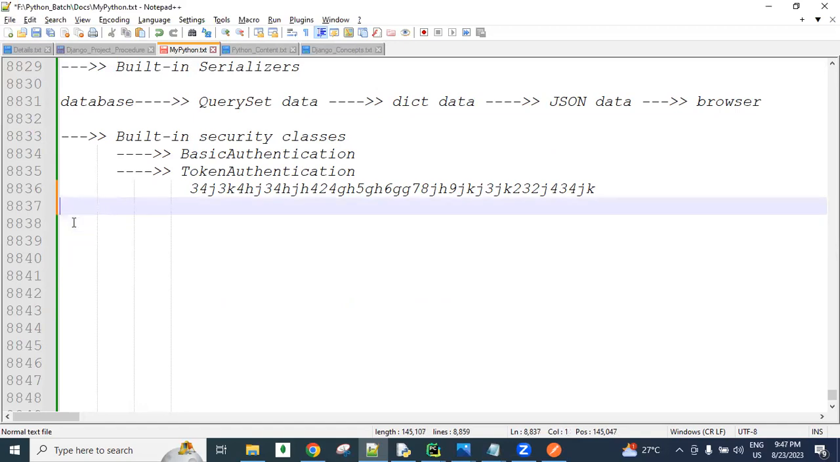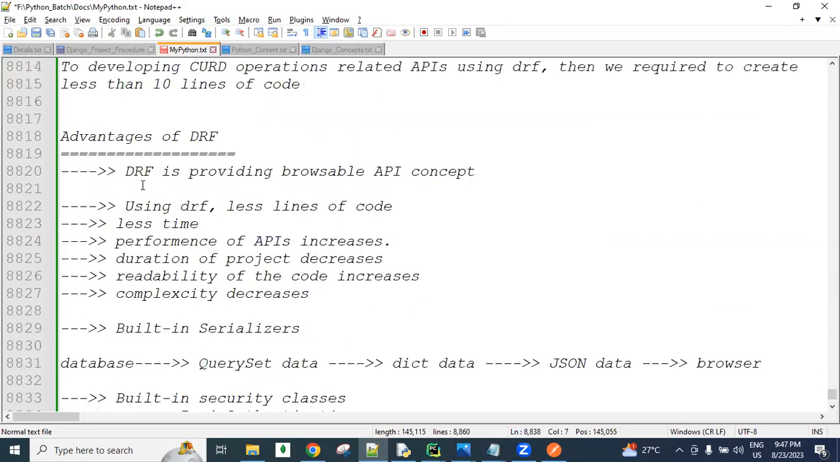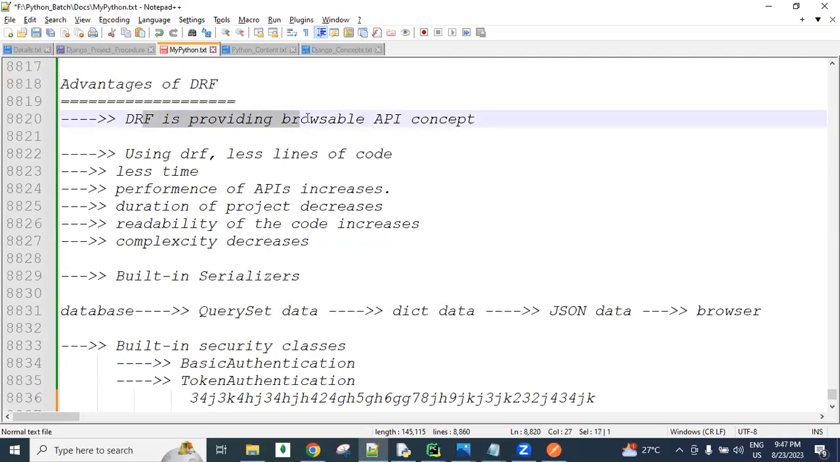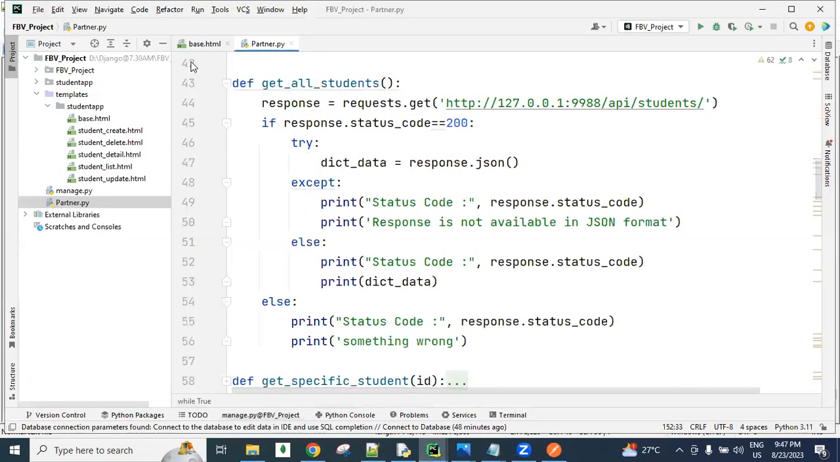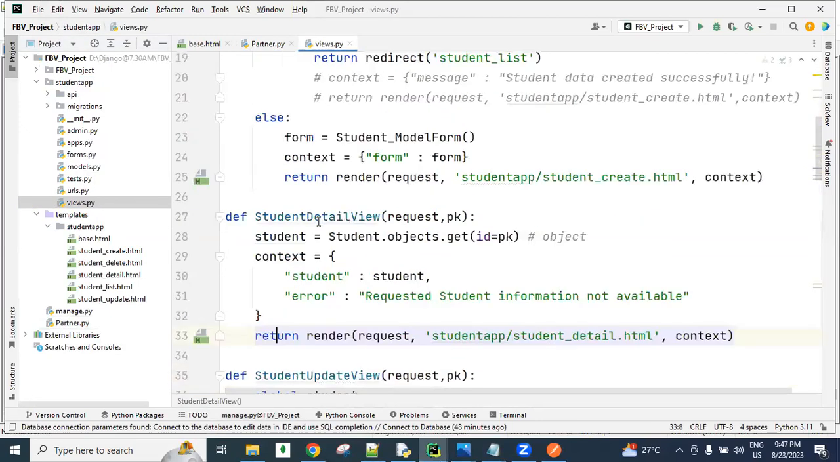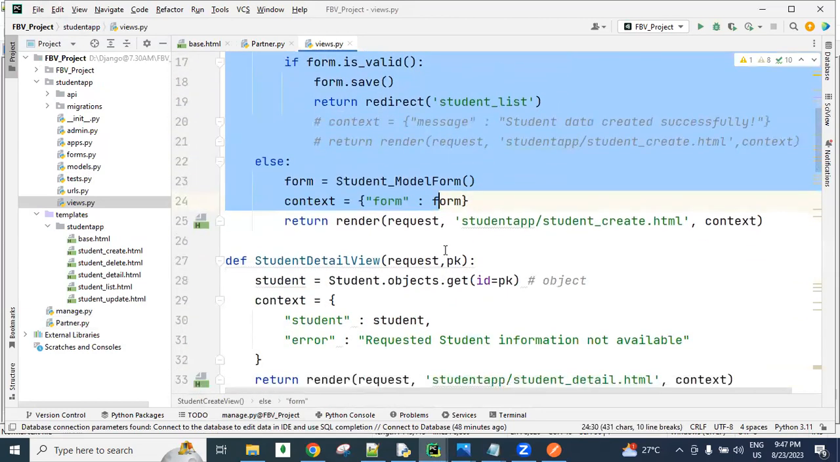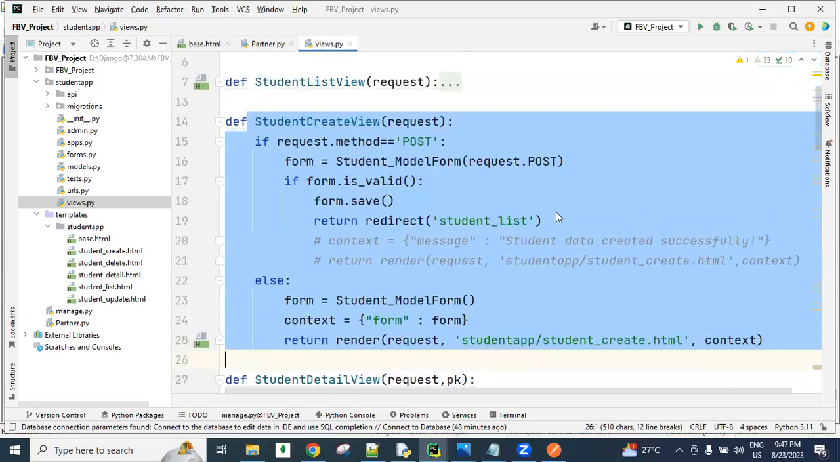And next, guys, see here, come again one more time. The Django REST framework provides the browsable API concept. This is one of the biggest advantages. If we want to create data in the database, there is no need to write the creating related logic. For example, check this Django program. Here, this is the view for creating data. See, guys, all these lines of code are required for creating data in the database.